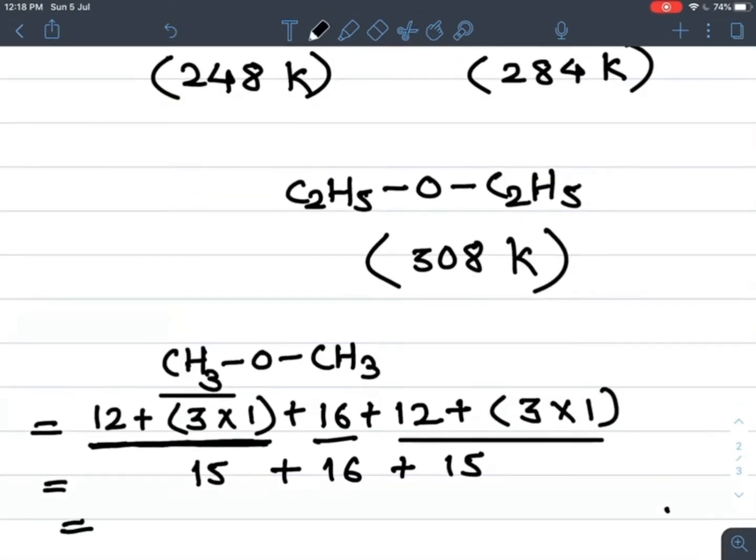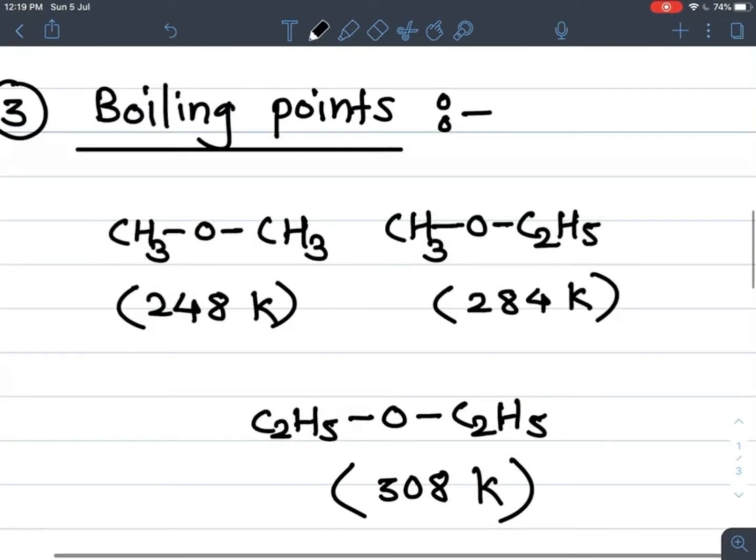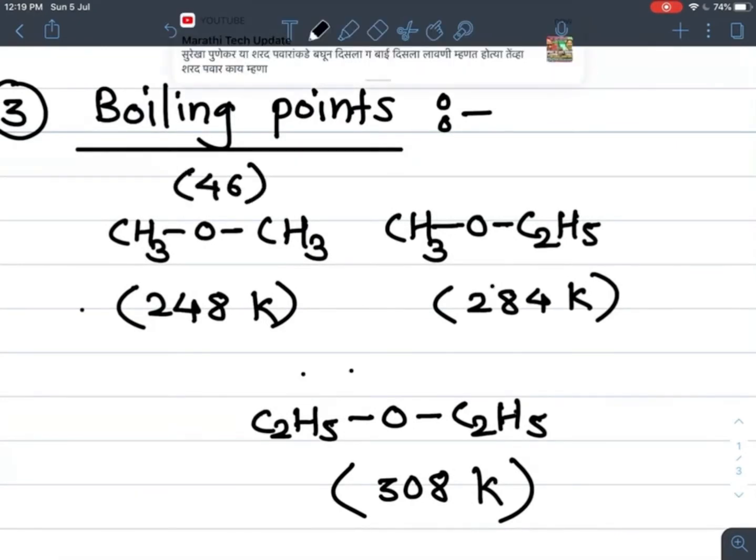What is the addition of these three? 15 plus 16 plus 15 is 46. So 46 is the molecular mass of CH3OCH3, and I am going to write it here.